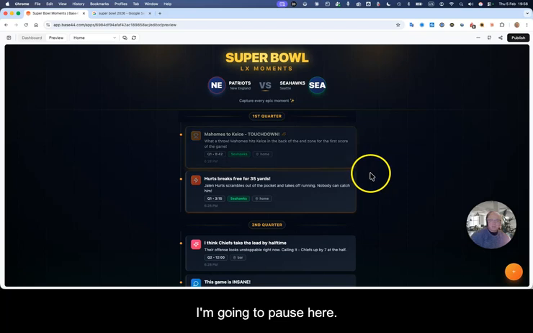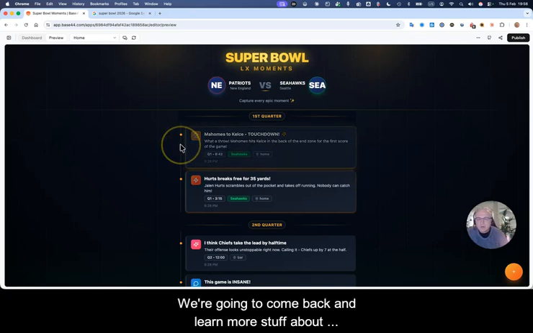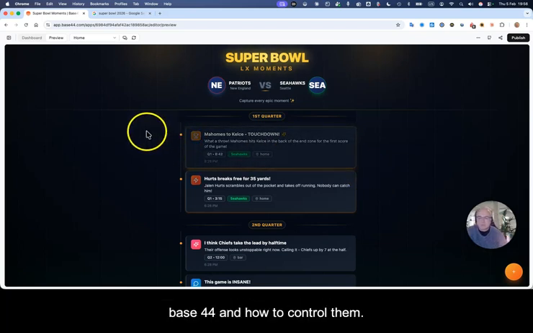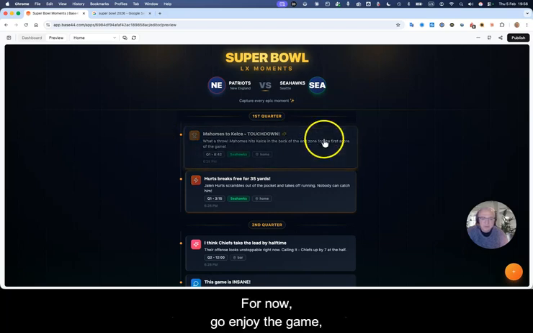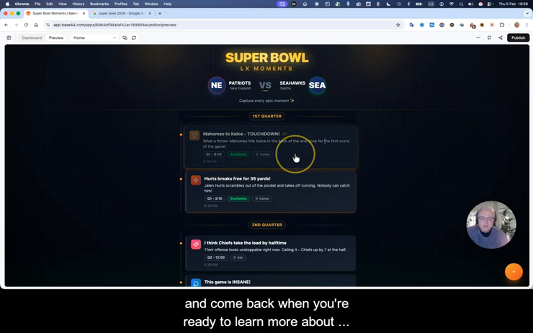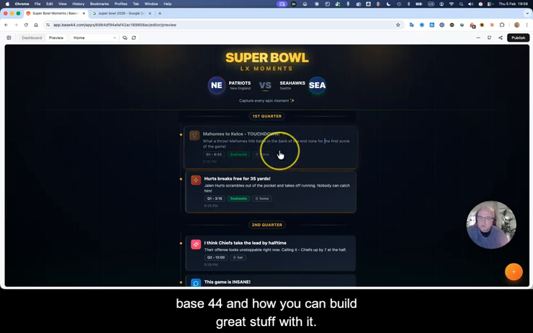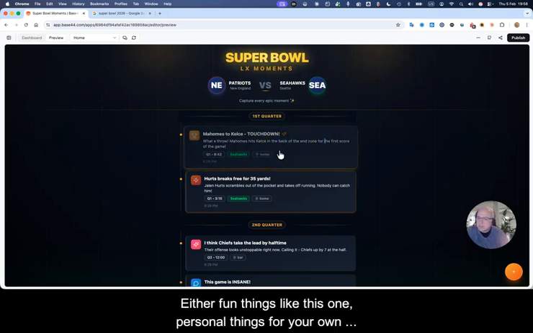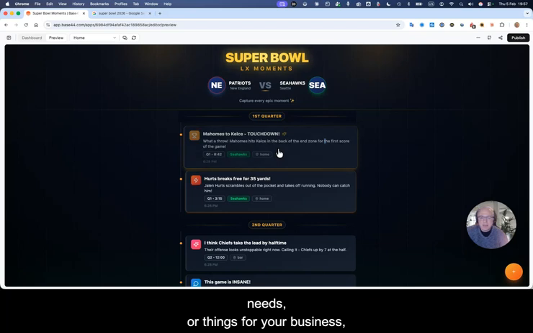I'm going to pause here. We're going to come back and learn more stuff about Base44 and how to control them. For now, go enjoy the game, enjoy the moments with your friends, and come back when you're ready to learn more about Base44 and how you can build great stuff with it. Either fun things like this one, personal things for your own needs, or things for your business, for your customers.